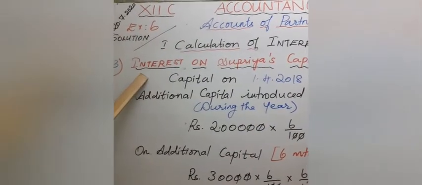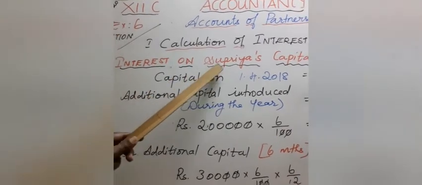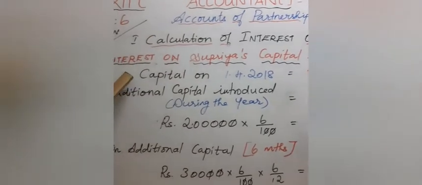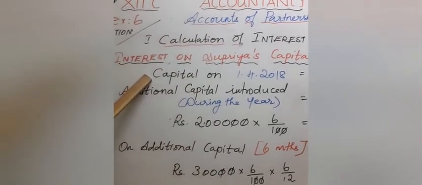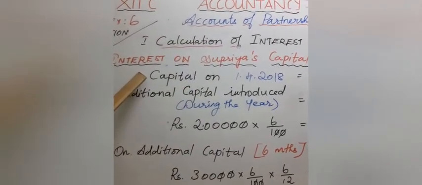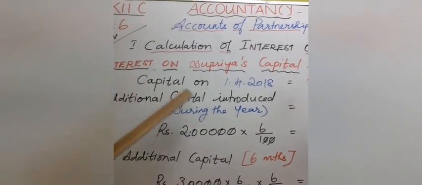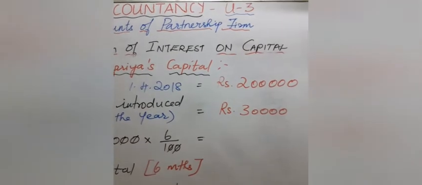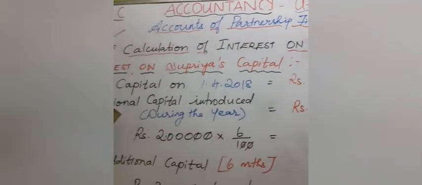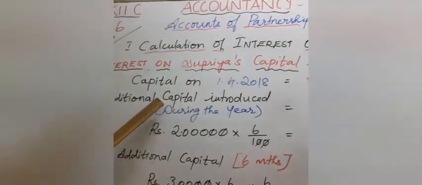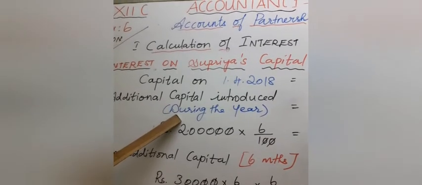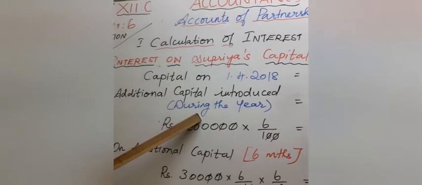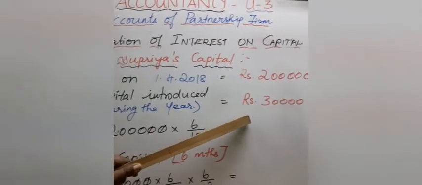Students, now we are going to calculate interest on Supriya's capital. Supriya introduced capital on 1/4/2018, that is opening capital. Supriya has a capital of 2 lakhs. Next, Supriya is introducing additional capital during the year. Note this point. No date is given, but it is given during the year. The amount is rupees 30,000.